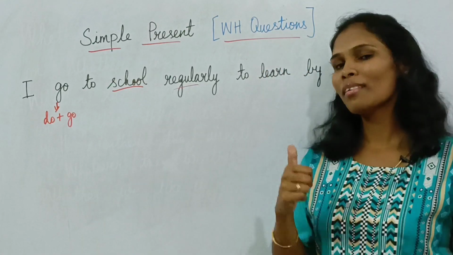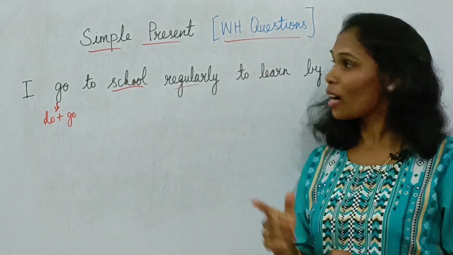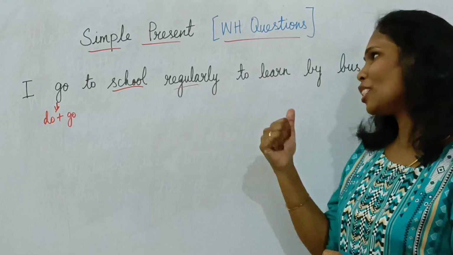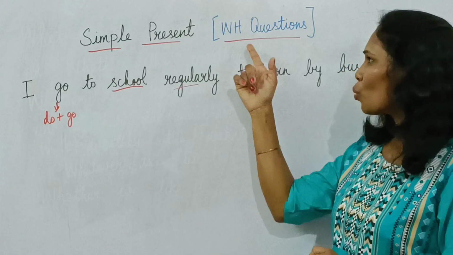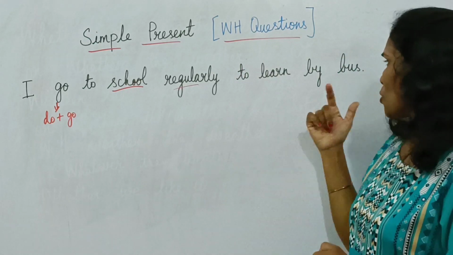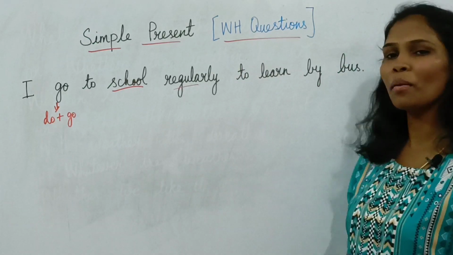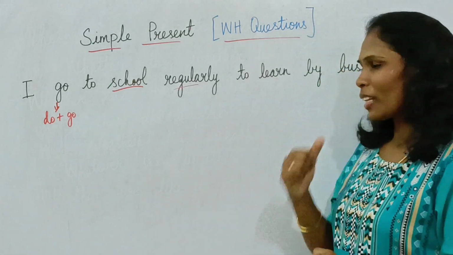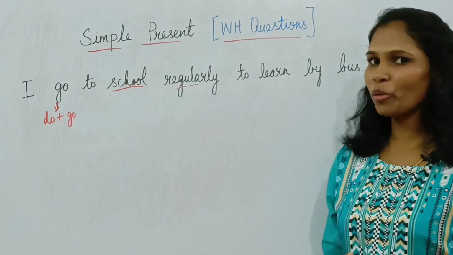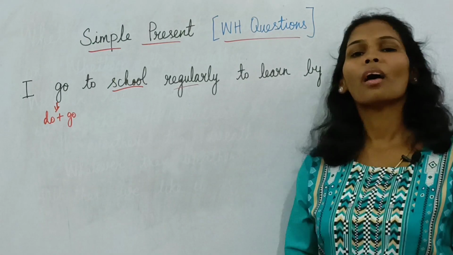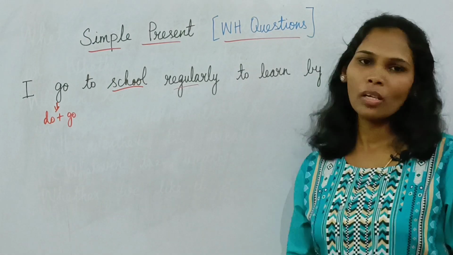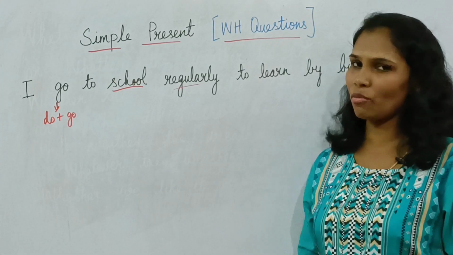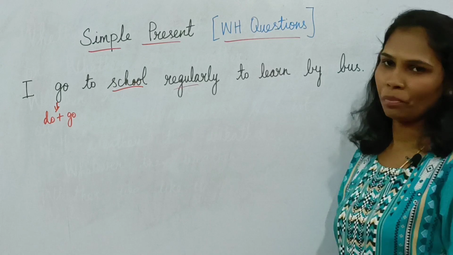Now question number 5. So far we have made questions starting with W. So now let's make another question with H. Here the phrase given is by bus. Can you guess what question we can make? Right, how. I have already told you that the H sound is a very relaxed sound, so we pronounce it as ha.